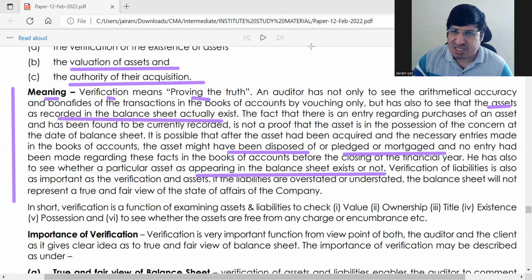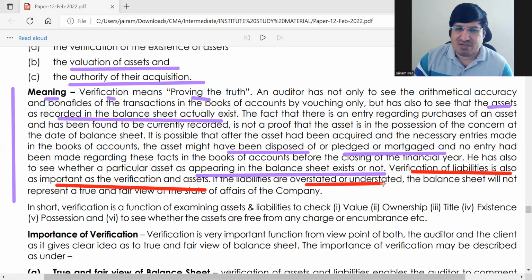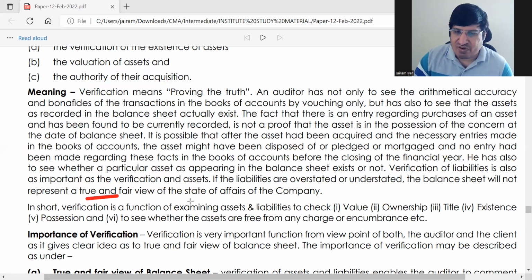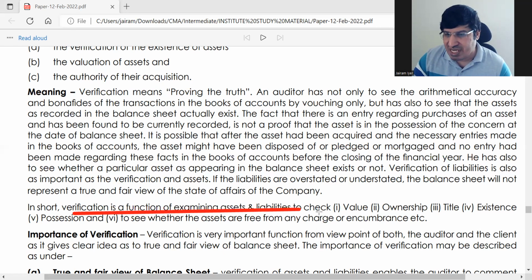इसके साथ साथ जैसे मैंने बोला था, verification of liabilities is also a part of verification. ठीक है, it's as important as verification of assets. See whether they are overstated or understated, because in that case the balance sheet will not represent a true and fair view of the state of affairs. So in short, what is the function of verification? This sentence is the main sentence. Verification is a function of examining assets and liabilities.